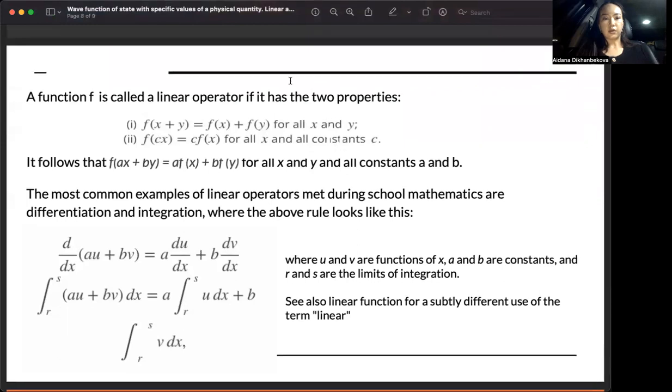And the next, a function f is called a linear operator if it has the two properties. And from these, we see it follows that for all x and y and all constants a and b.